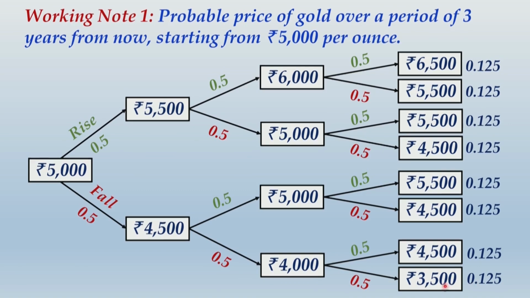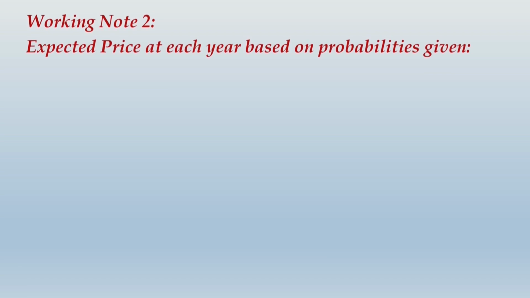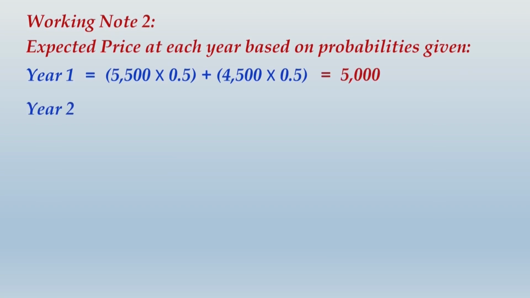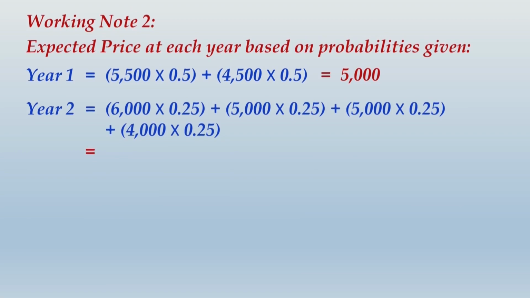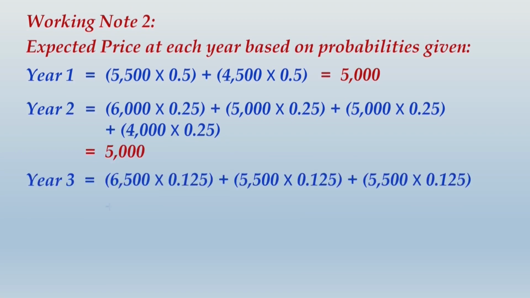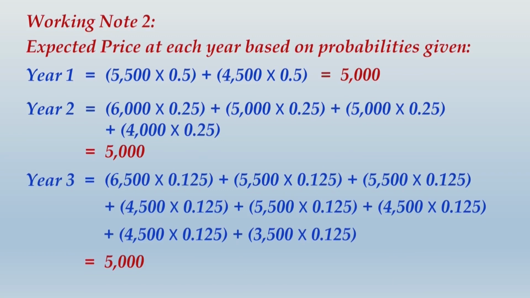So the respective price would get multiplied to the respective probability or joint probability, as the case may be, to arrive at the expected price of the gold by end of each year. So let us look into that particular working. So expected price at each year based on the probabilities given. Year 1 it will be 5,000, year 2 it will still be 5,000, year 3 it will still be 5,000. So please write up this calculation and then I take you ahead.